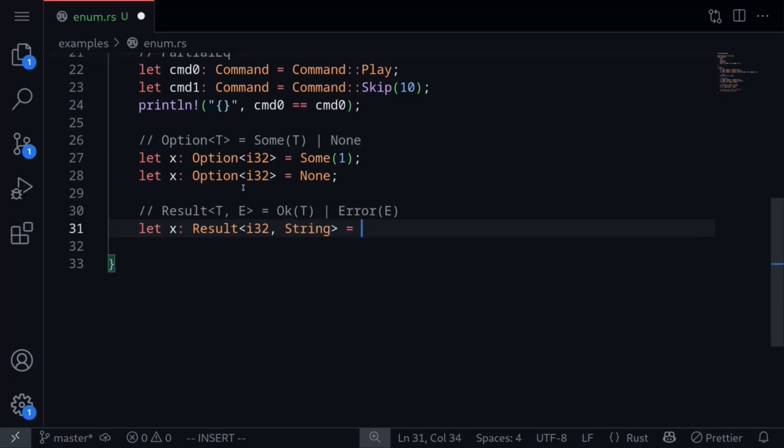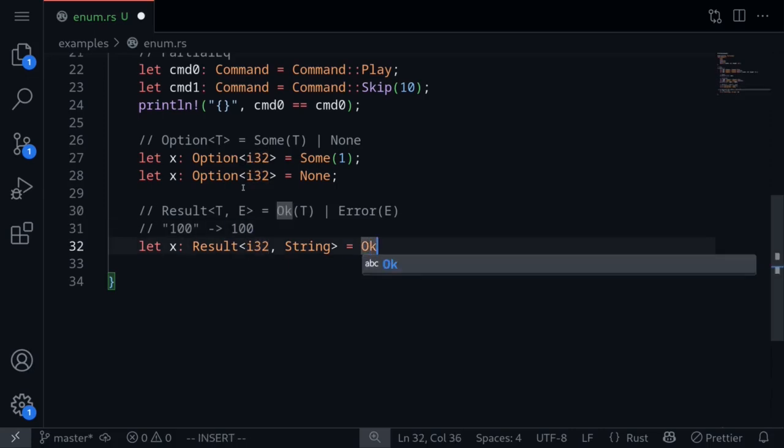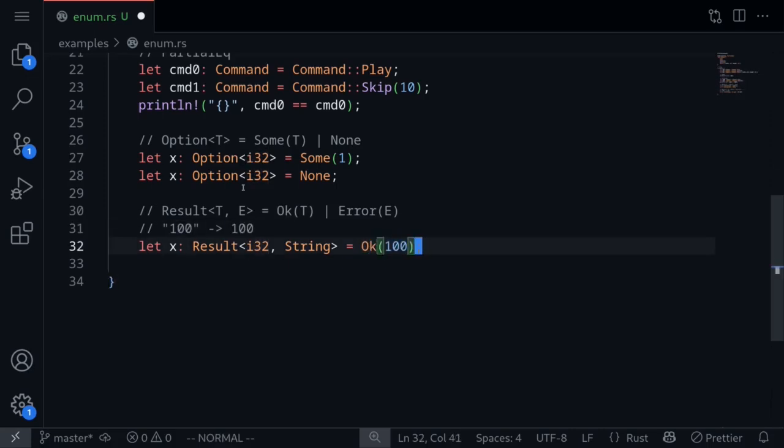If we are able to parse a string into a number, for example, let's say that we have a string 100, and then we parse it into a number 100. In this case, we'll return Ok with 100 inside. However, let's say that we have a string. Maybe we have some numbers and letters and some characters that are not numbers. Then this should be an error.